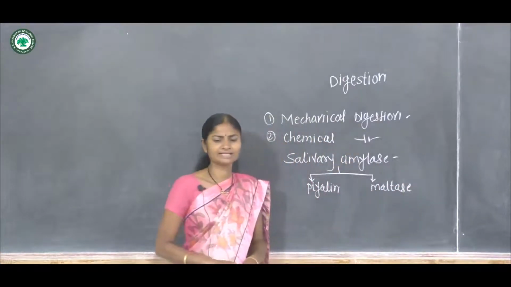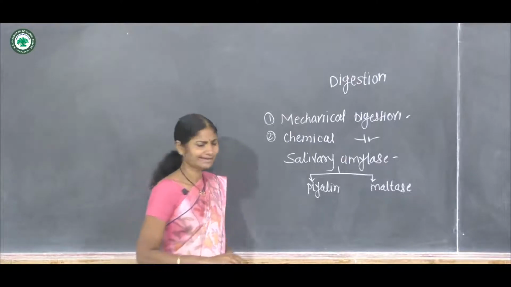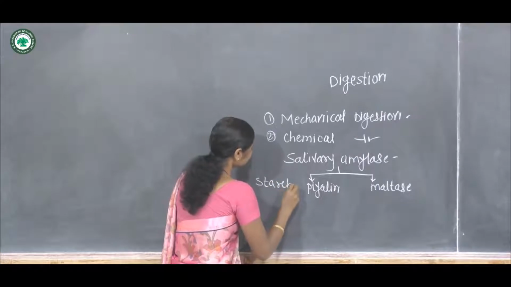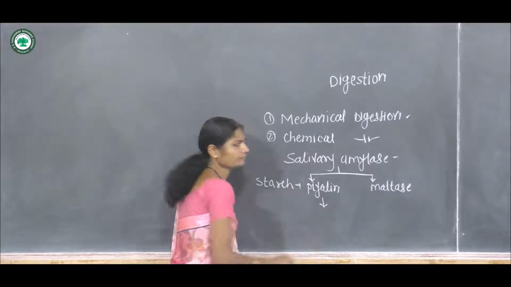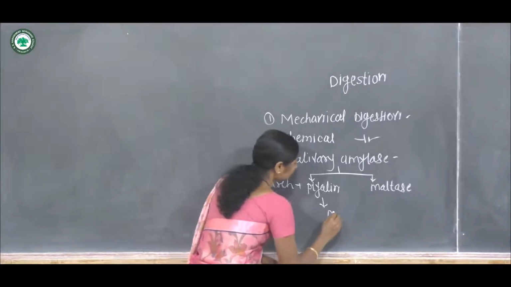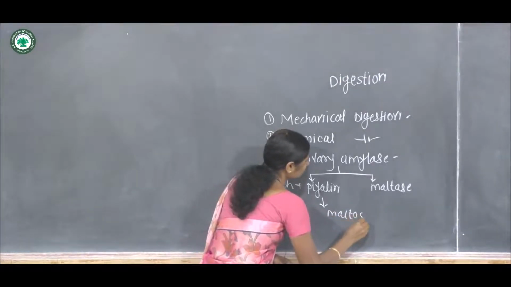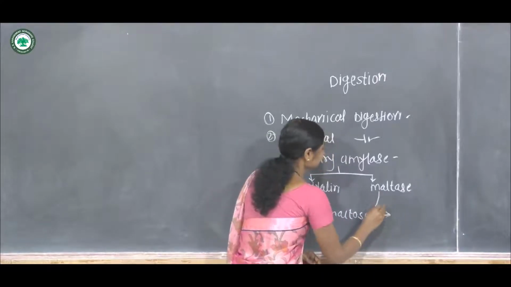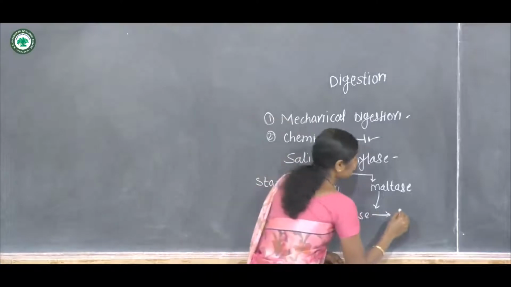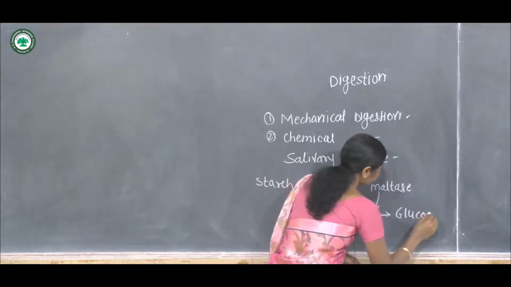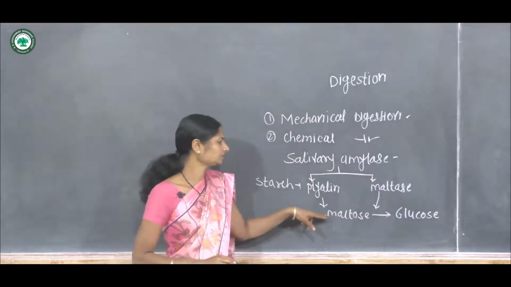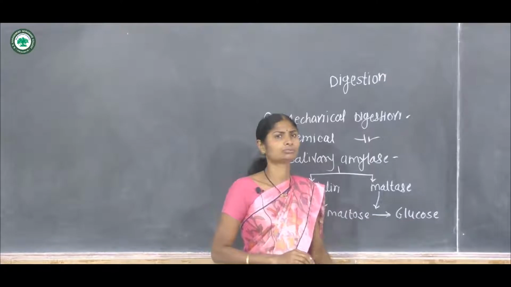Ptyalin acts on starch and converts it into maltose. On maltose, the maltase enzyme acts and converts it into glucose.